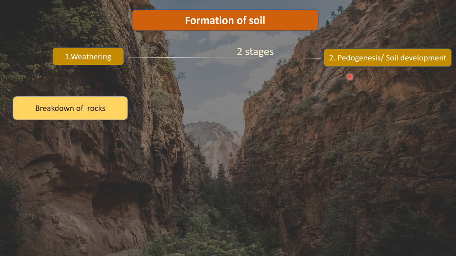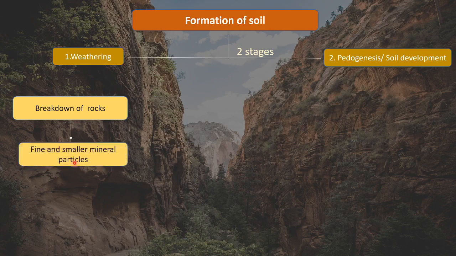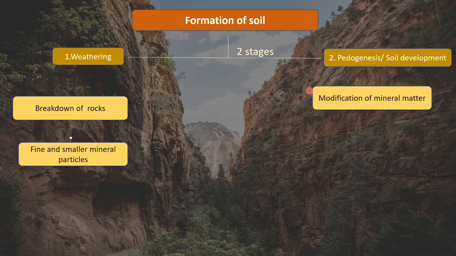So weathering is the breakdown of rocks. The first and foremost requirement for soil formation is the breaking down of rocks. So whatever bigger rocks are present, that has to break down. These will break down into fine and smaller mineral particles, right? So this is weathering. Then pedogenesis is modification of mineral matter.